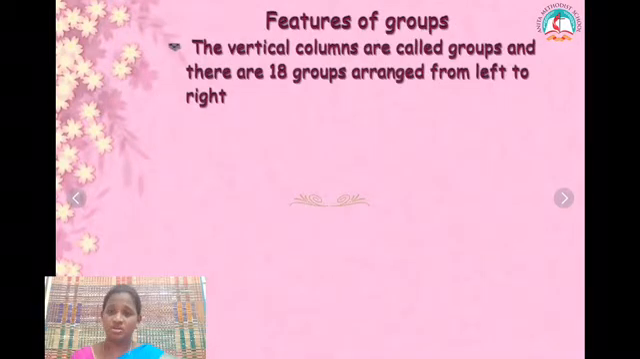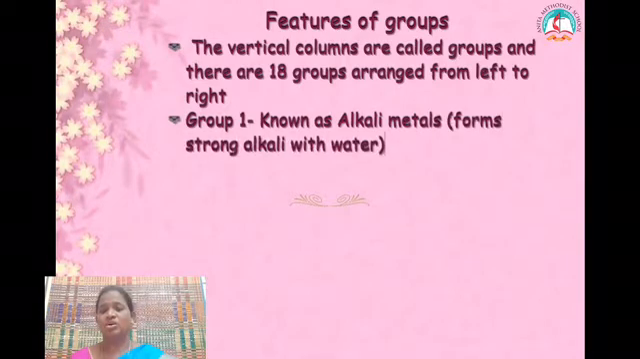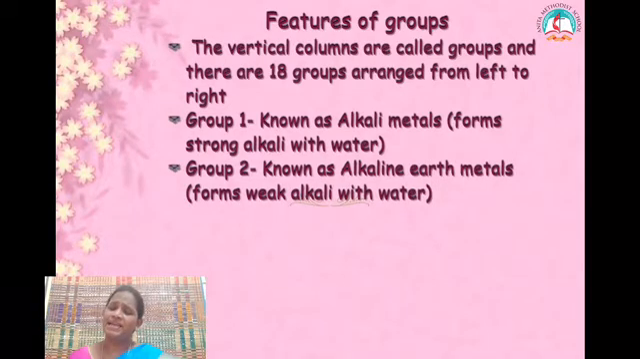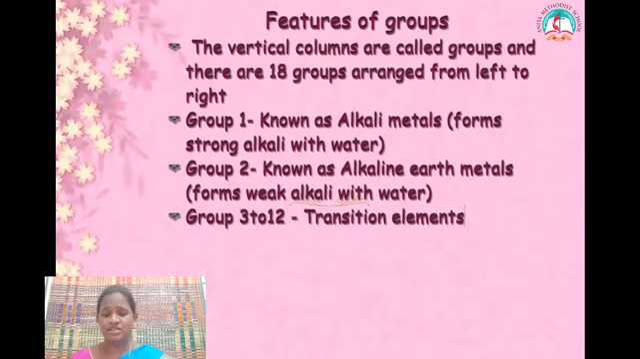The horizontal rows are called periods and the vertical columns are called groups. There are 18 groups in the modern periodic table. Group 1 is known as alkali metals, which form strong alkalis with water. Group 2 is known as alkaline earth metals, which form weak alkalis with water. And groups 3 to 12 are called transition elements.